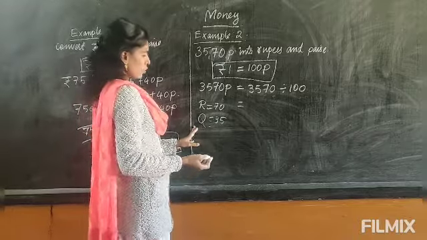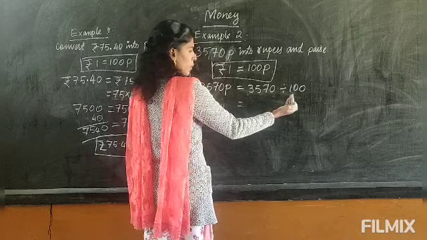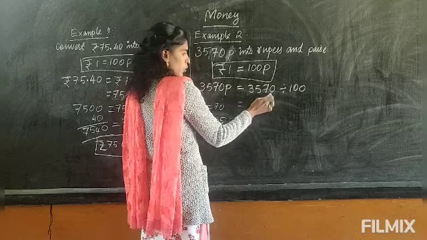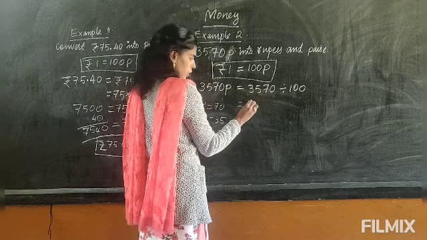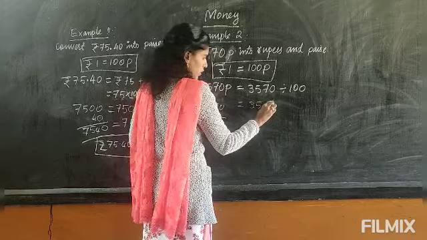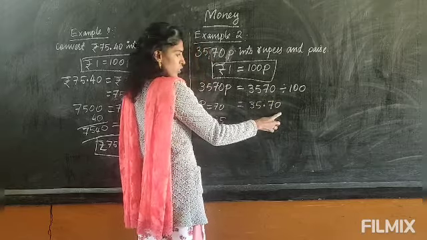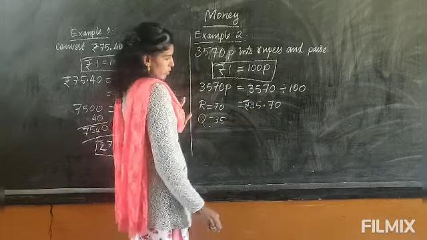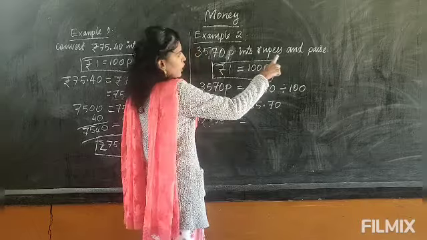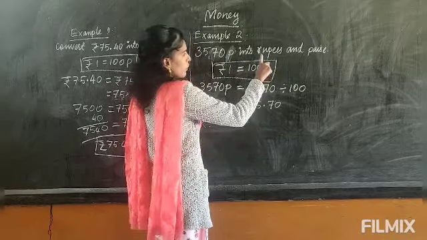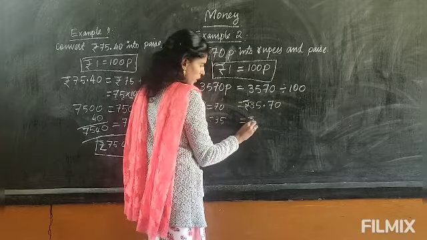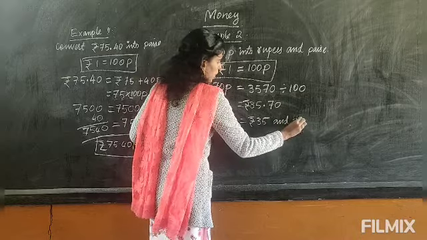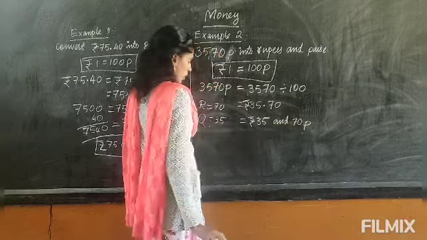Otherwise, you can do this way also. Here 2 zeros, no? So from the right side, after 2 digits you keep a point. So 1, 2. So the dot will come before 7. So it will be 35.70. Okay, so here you write the rupees. This way you can write. And now convert into rupees means you can stop here like this. But if it is given rupees and paise, then you have to separate and write 35 rupees and 70 paise. After the dot, it is the paise, you have to write this way.